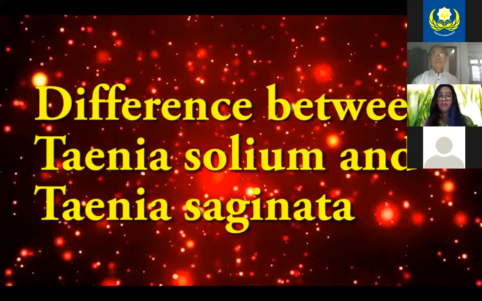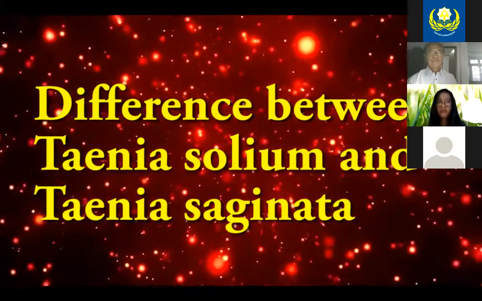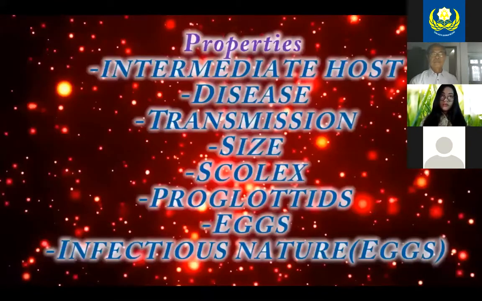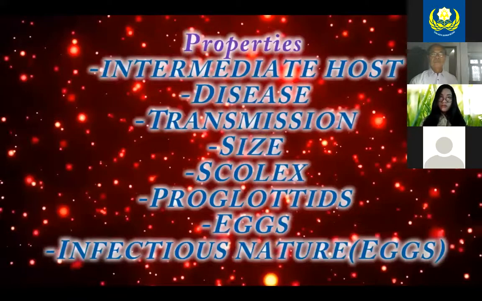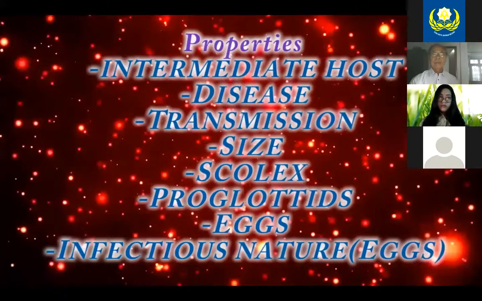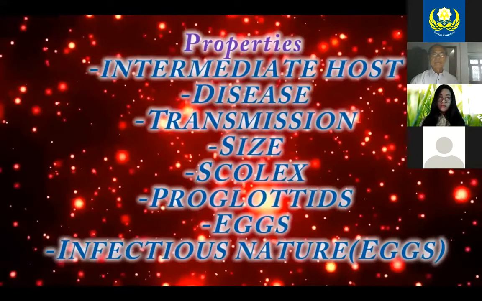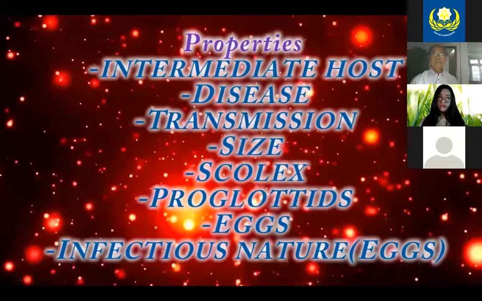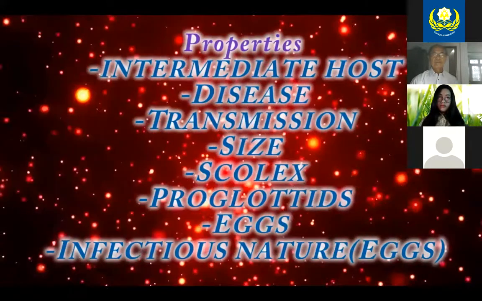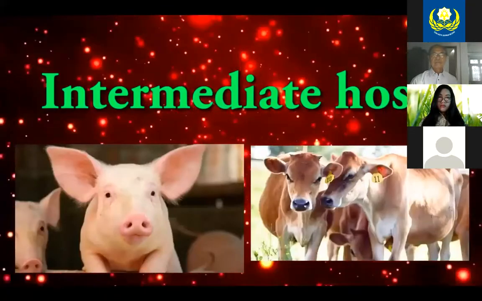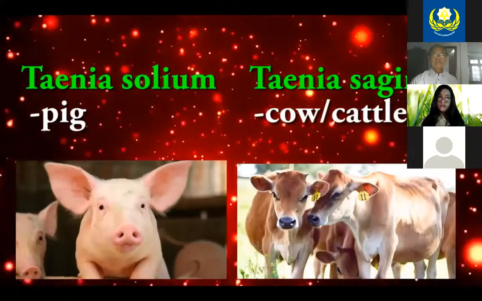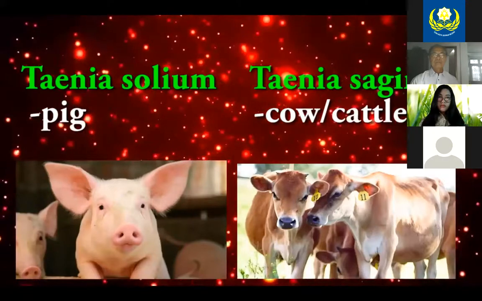In this video about the difference between Taenia solium and Taenia saginata. Properties: intermediate host, disease, transmission, size, scolex, proglottids, infectious nature. Intermediate host: Taenia solium, pig. Taenia saginata, cattle.